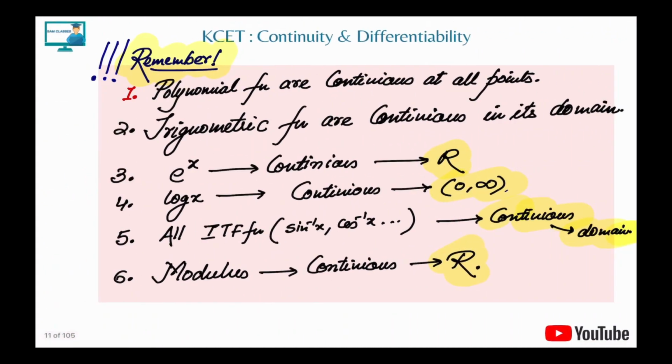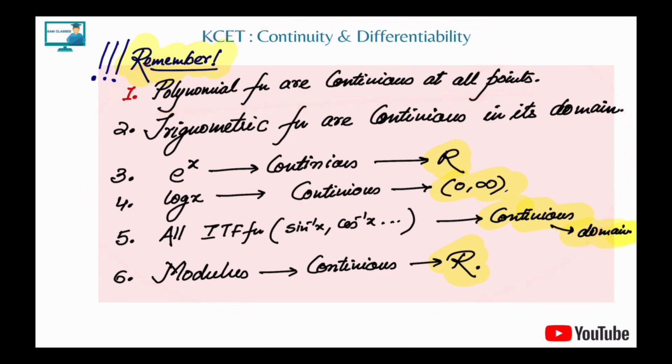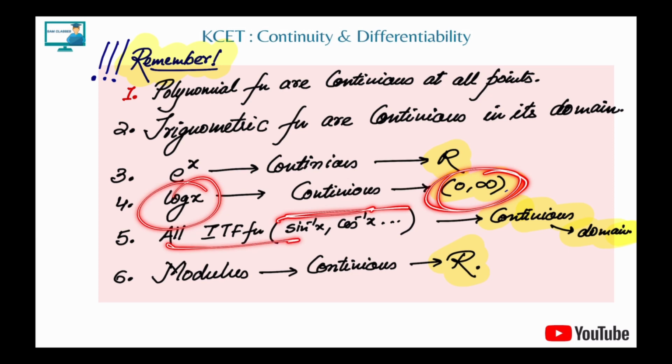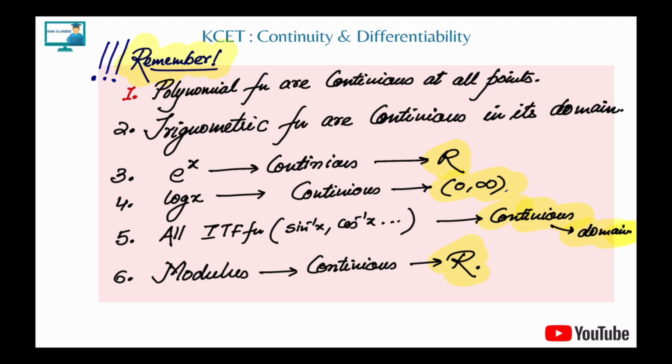Now, a few points to remember, very important. First, polynomial functions are continuous at all points. Trigonometric functions are continuous in their domain, so the domain part is very important. The exponential function e power x is continuous, no break in the graph. Log x is again continuous but in the domain. All inverse trigonometric functions are continuous but in the domain. The modulus function is continuous, student. You don't see any break. So whenever we have a function and there is no break in it, the function is not broken anywhere, directly we can say it is continuous. Clear? Now I think everybody will have a better understanding of limits and continuity.